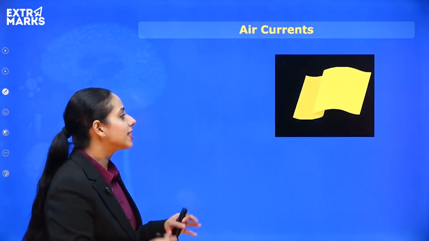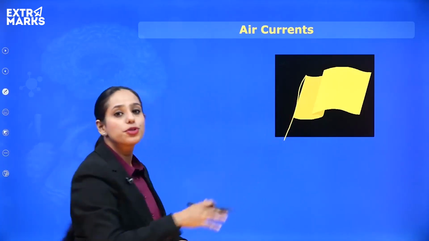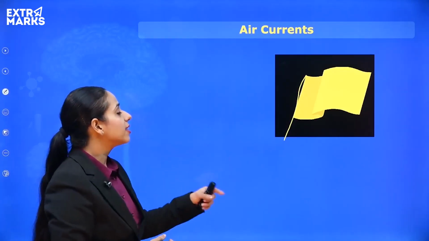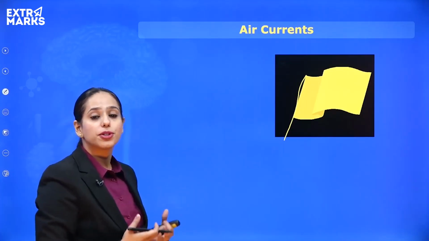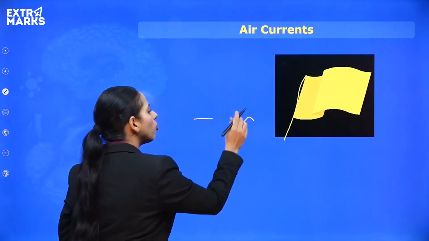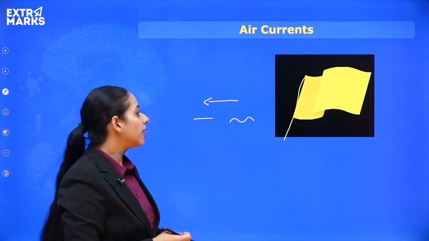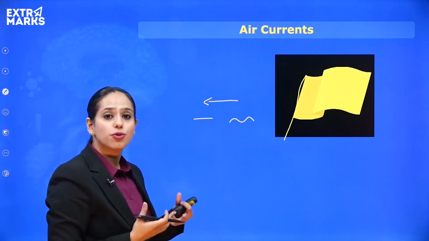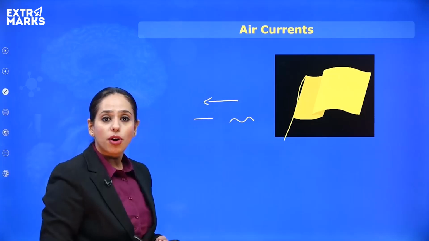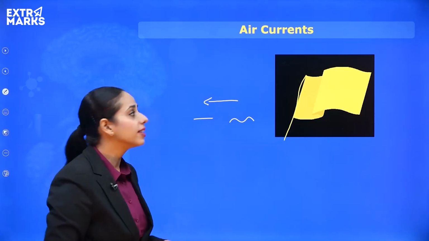Okay, so air currents is basically like if you see a flag, right? It flutters, it moves because of the wind. Now, the wind currents that are making it move have a particular direction. Like right now we established that the air was moving from the cooler water towards the land. And we can definitely find out using a wind vane or any other equipment that helps us find out which side the air is moving. So air currents are very important in deciding the temperature or the climate of different regions of the world.